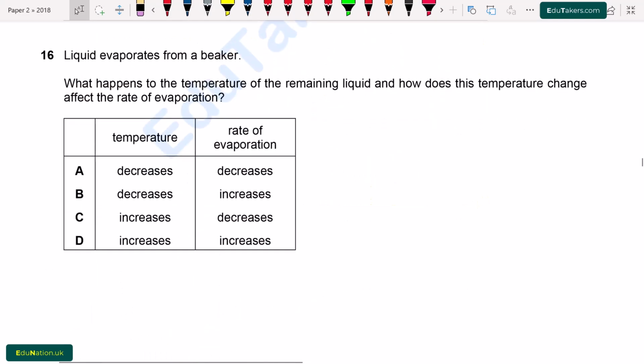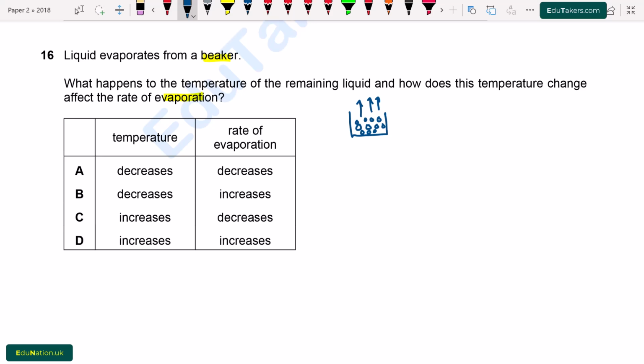Question number 16. Liquid evaporates from a beaker. What happens to the temperature of the remaining liquid and how does this temperature change affect the rate of evaporation? I suppose here is a beaker and it contains a liquid. In evaporation, the molecules of the liquid escape from the surface. Only those molecules escape that have high energy. The remaining molecules in the liquid are basically those that have less energy. So when the energy decreases, the temperature also decreases. By decreasing the temperature, the rate of evaporation also decreases.